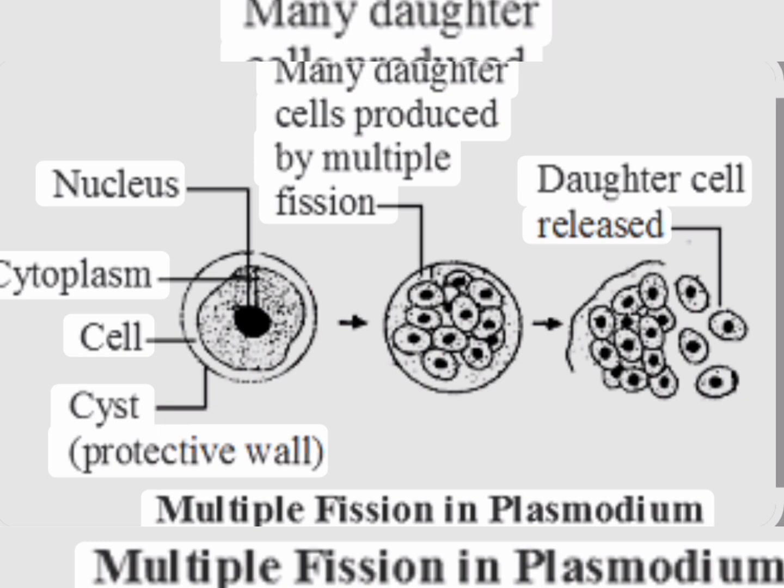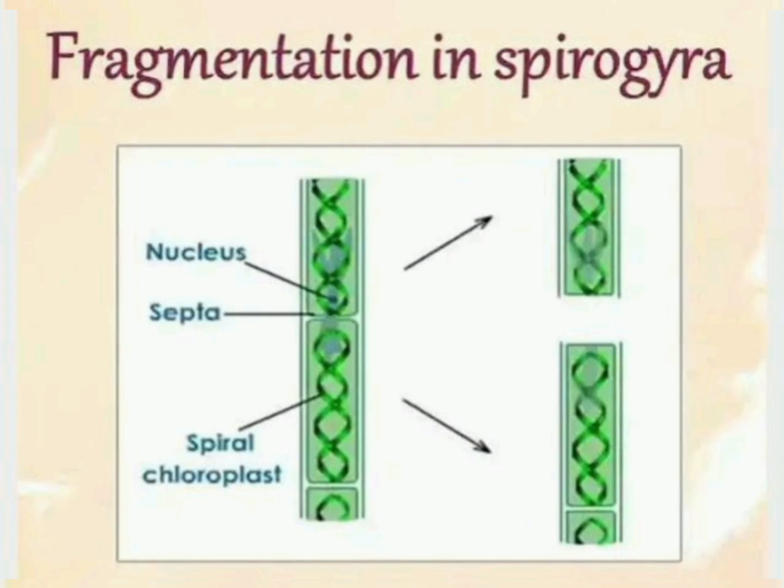Next we are going to look at fragmentation. In this type of reproduction, the body of the organism splits into small fragments. Each fragment will develop into a new individual. Example is Spirogyra.